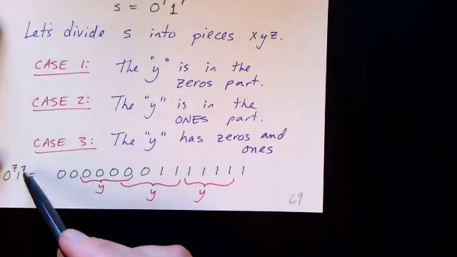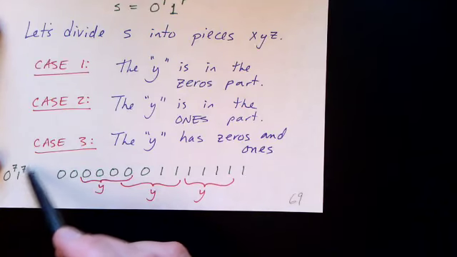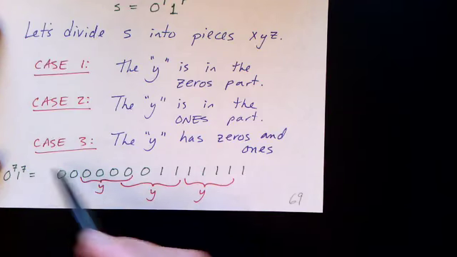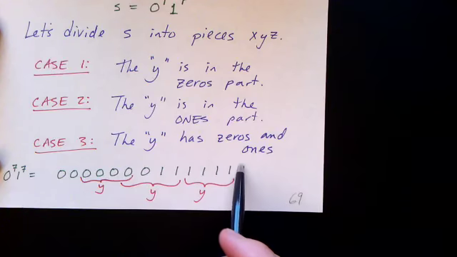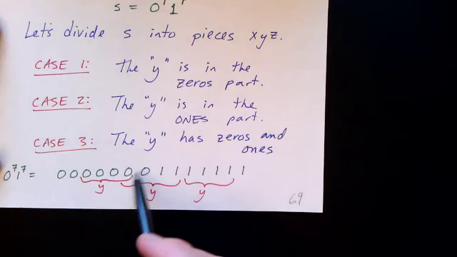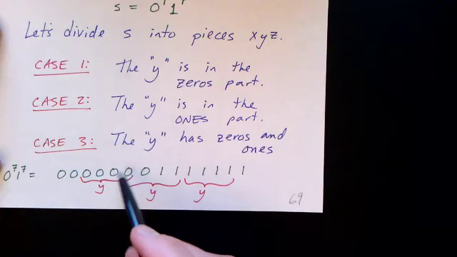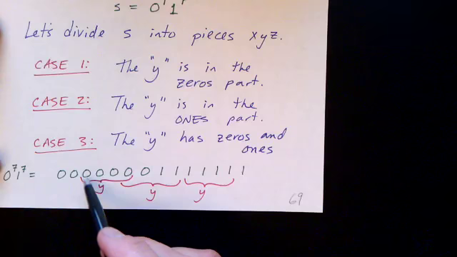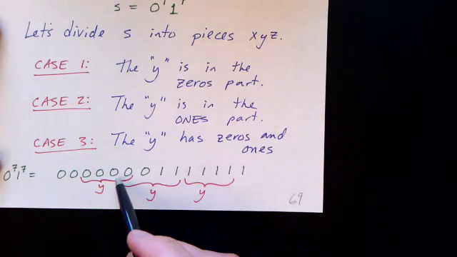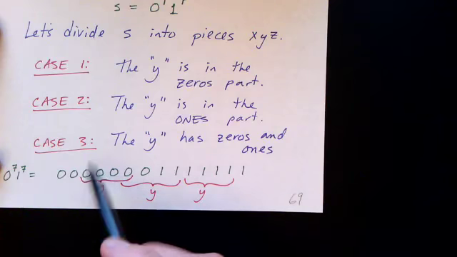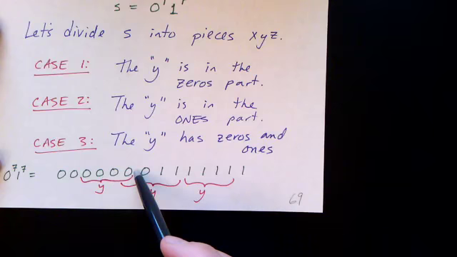In this case, we're arbitrarily assuming that our pumping length is 7, so the string we're creating is 7 zeros followed by 7 ones. But we don't know what the pumping length is. Still, regardless of whatever it might actually be, there are 3 ways to divide this string into x, y, z. In the first case, the y is all zeros.